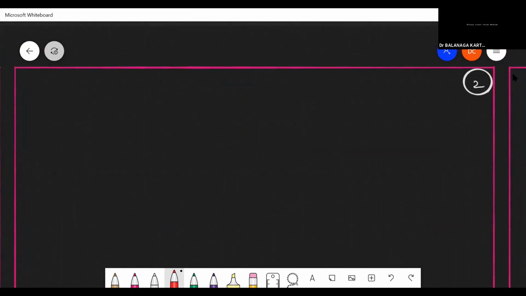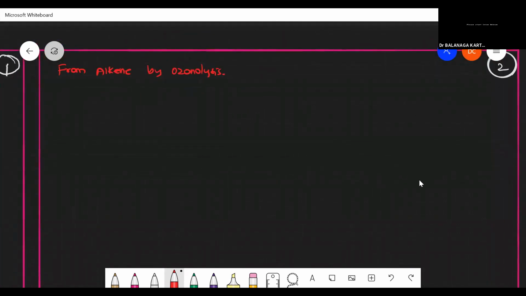And a very important preparation is from alkenes, by ozonolysis. This is an important way to prepare aldehydes and ketones from alkenes. Say for example, if I take RCH double bond CHR', it may be something like that. I can react it with ozone in presence of CCl4, because it's a non-polar solvent, so it is used to dissolve this compound. Along with that, zinc also I can use. Zinc will be used in the second step.